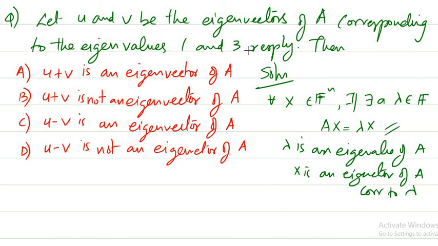We are given that 1 and 3 are the eigenvalues. So if u plus v is an eigenvector, then what should happen?